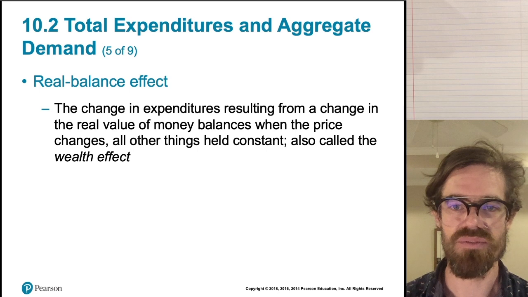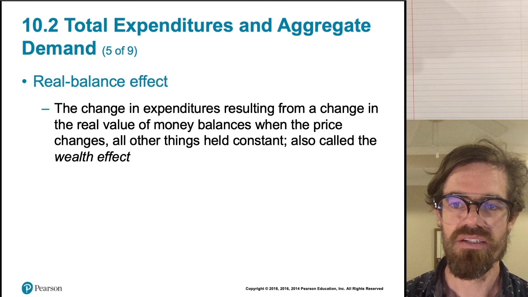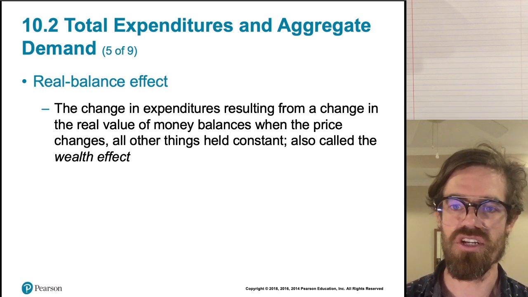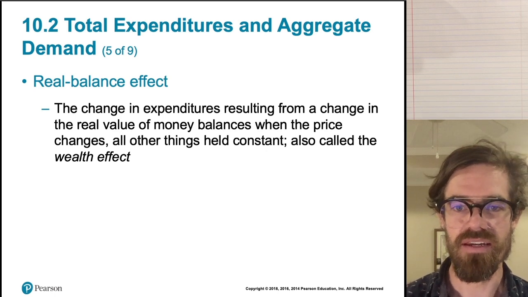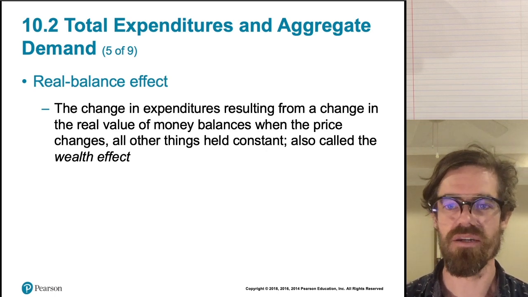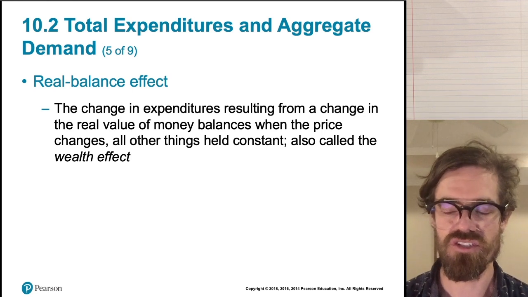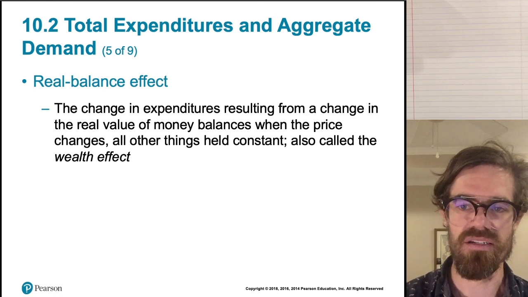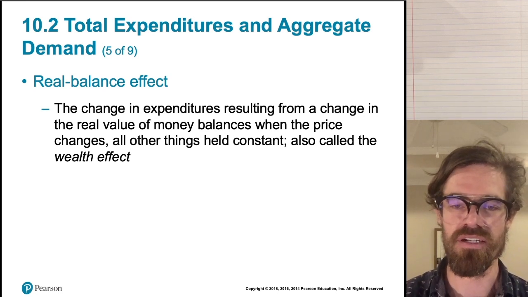Basically, as the price level changes, people's real income changes, and when their real income changes, that affects their expenditure. So the real balance effect is basically the change in expenditure that results from a change in the real value of money balances, right? That changes your real income, your purchasing power. And again, keep in mind that when we're talking about the real balance effect, we're holding everything else constant, right? So people's preferences aren't changing, and those sorts of things, right? But that's the real balance effect, or sometimes called the wealth effect. So that's one reason the aggregate demand is downward sloping.